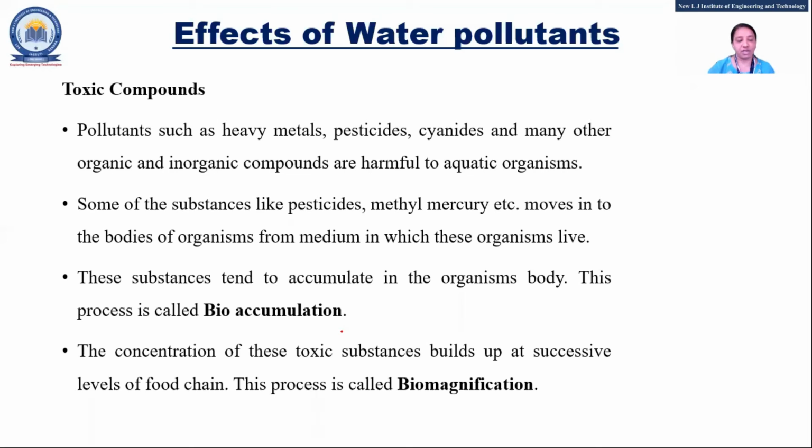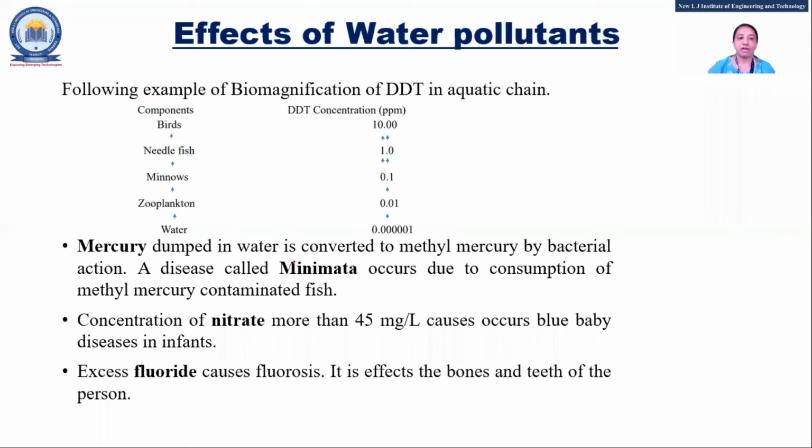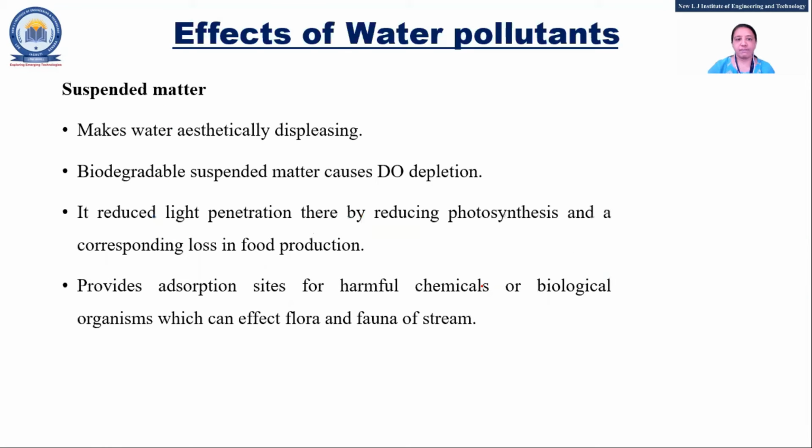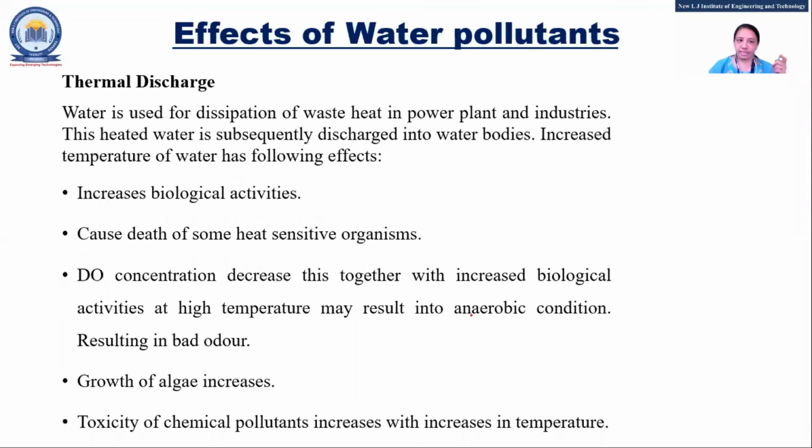That is called biomagnification. You can see DDT biomagnification, right? And the level or concentration of a particular component will be increased. That you can write. Suspended matter, the last one: inorganic and suspended matter are the same.